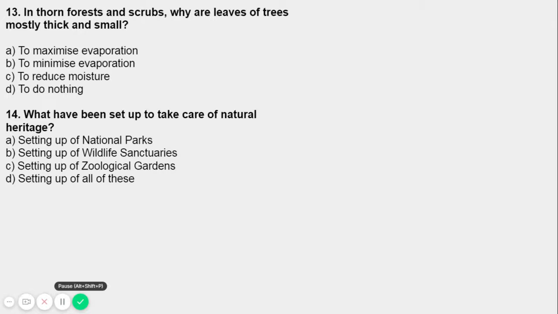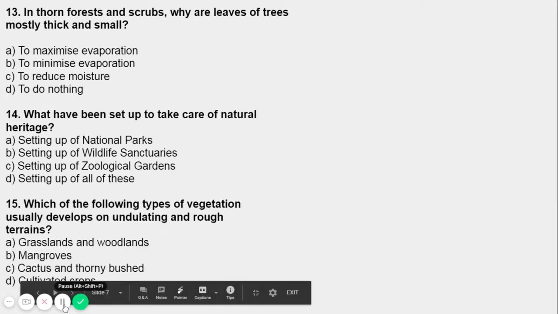So question number 14, what was the answer? It is the setting up of national parks, wildlife sanctuaries, and zoological gardens to protect the flora and fauna of the country, so that men cannot exploit them for their purposes. Okay, now we'll move on to the next question.